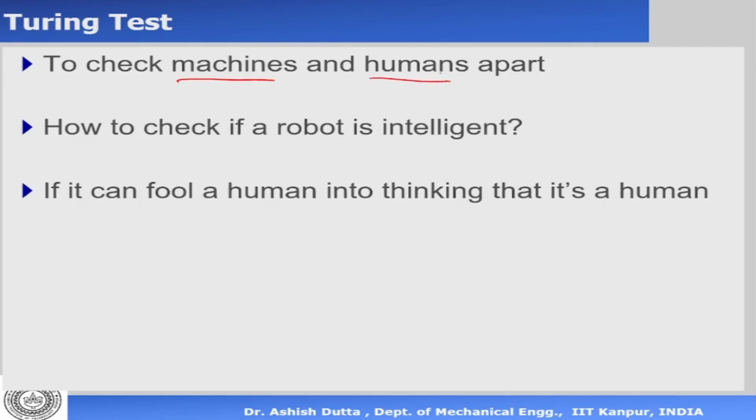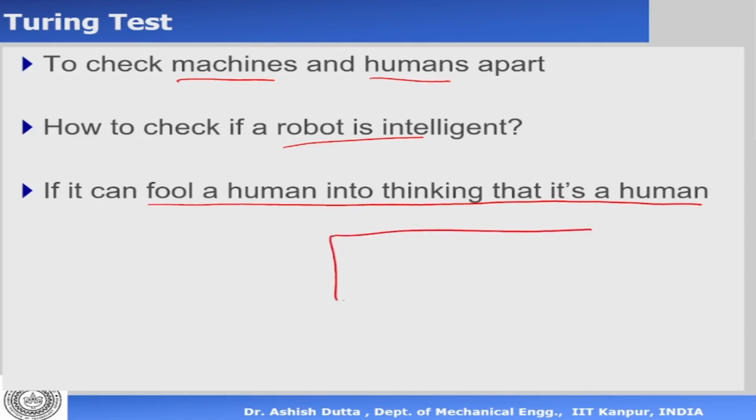His test was very simple: how to check if a robot or a computer program is intelligent. He said that if the machine or the computer program can fool a human into thinking that it's a human, then probably it has passed the test. This is what the Turing test is, and it was designed this way.